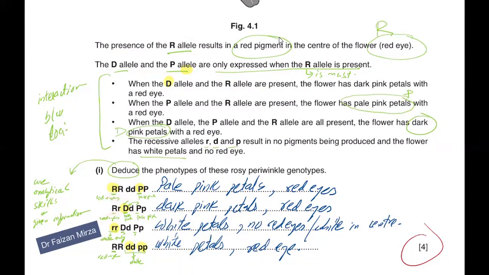They are saying when D is present and R is present, the flower has dark pink petals with red eye. So you just need to see where this is present, and you will mention which one is having pink petals. Furthermore, when the P allele and R allele are present, the flower has pale pink petals with a red eye. When the D allele, the P allele and R allele are all present, the flower has dark pink petals with a red eye. The recessive allele r, d, p prevents pigment production altogether, giving white petals and no red eye.